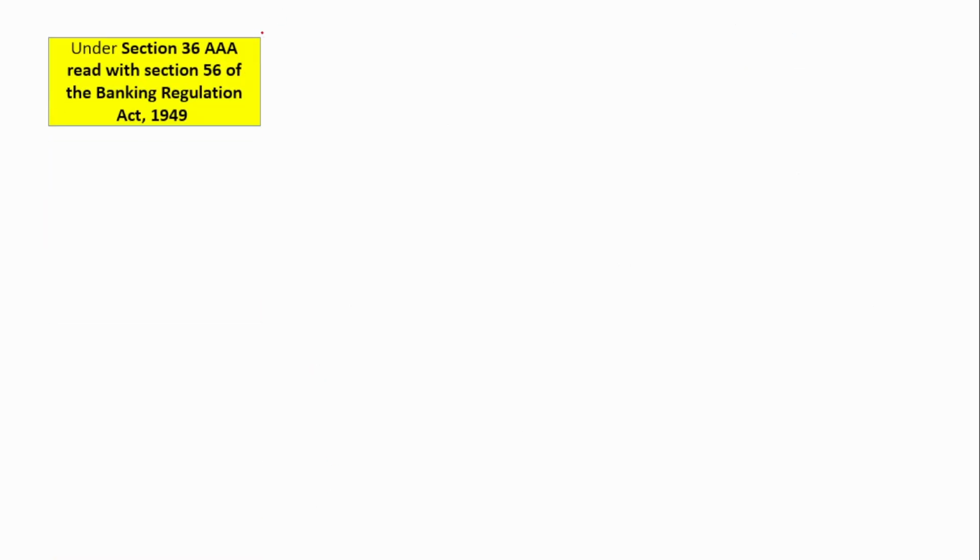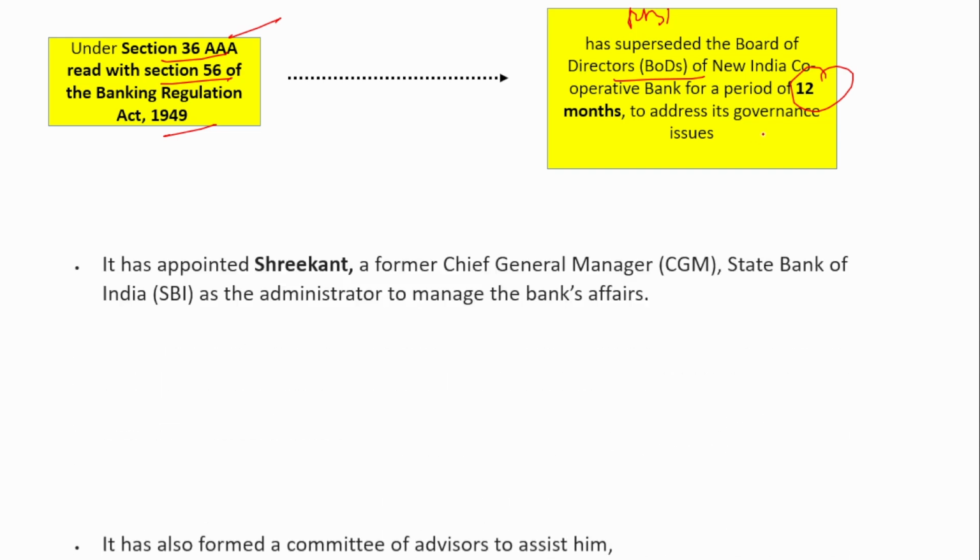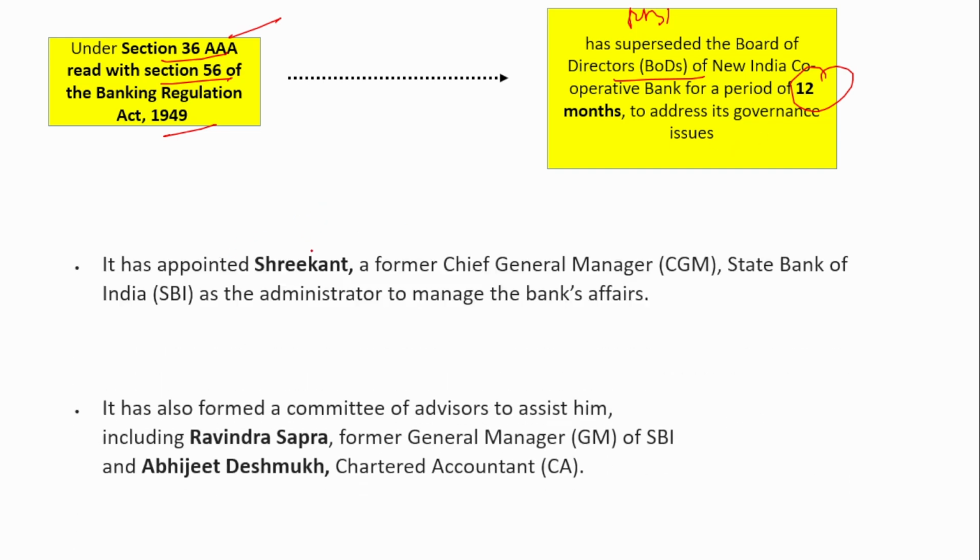Apart from that, under Section 36AAA read with Section 56 of the Banking Regulation Act 1949, RBI has superseded the Board of Directors of New India Cooperative Bank for a period of 12 months to address governance issues. It has also appointed Srikanth, the former CGM of State Bank of India, as the administrator to manage the bank's affairs.